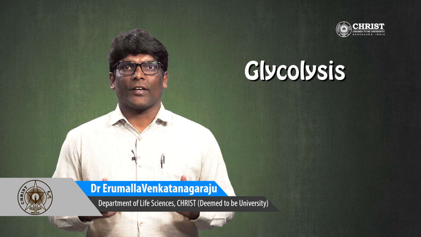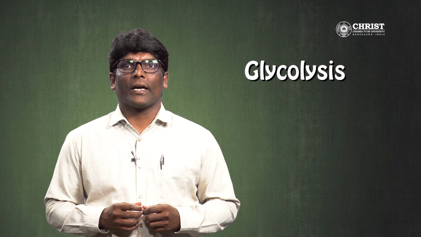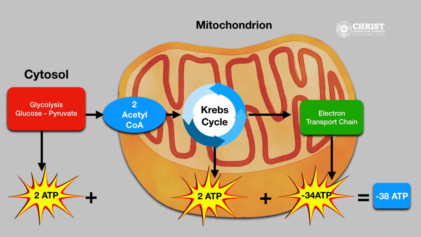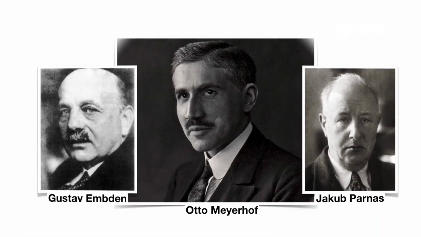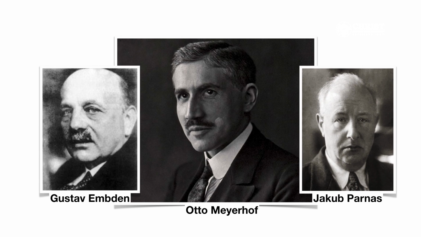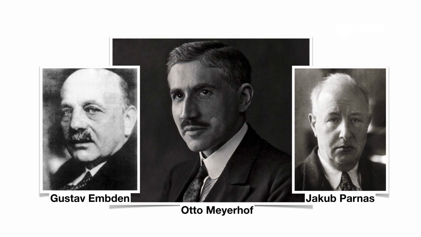Glycolysis is an extramitochondrial universal catabolic process by which glucose is converted to pyruvate under aerobic conditions in all living cells. During glycolysis, free energy is sequestered in the form of the high energy molecule ATP. Glycolysis was described by Embden, Meyerhof and Parnas. Hence, it is also called the Embden-Meyerhof pathway.